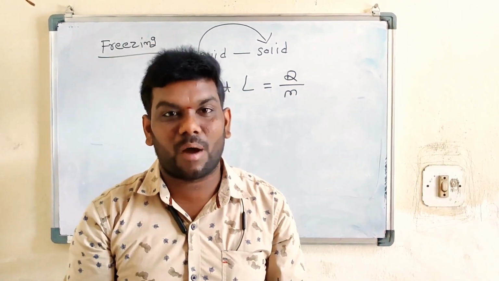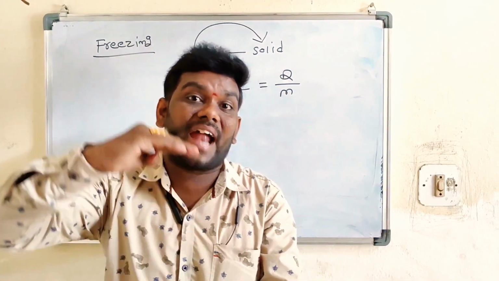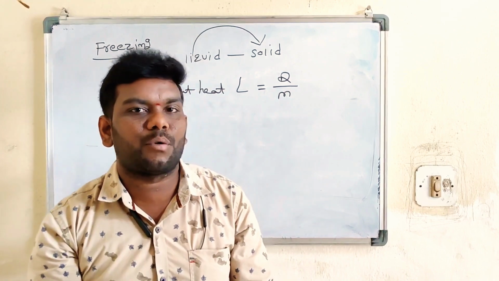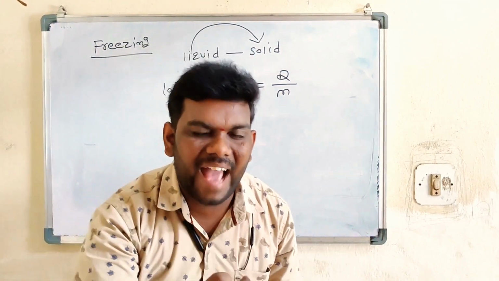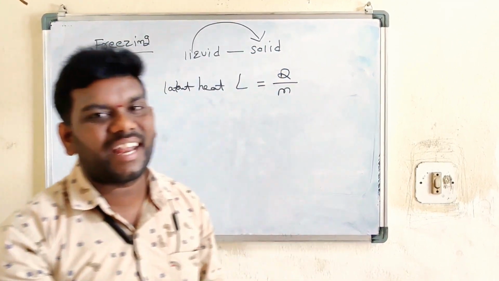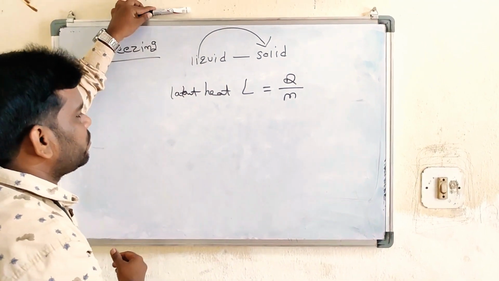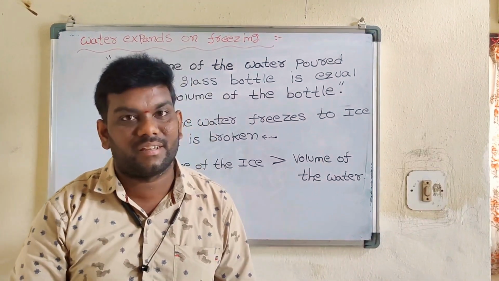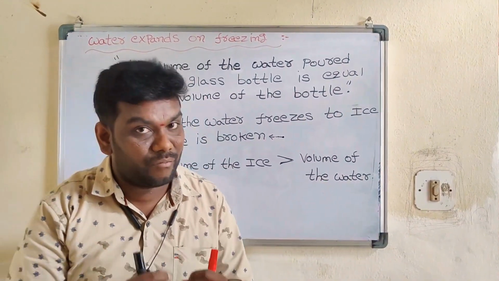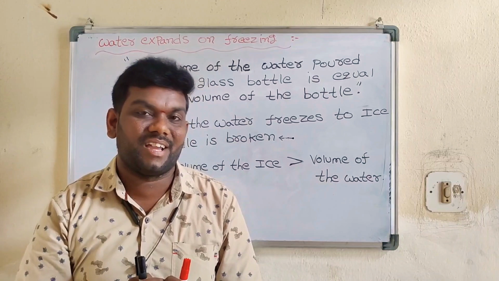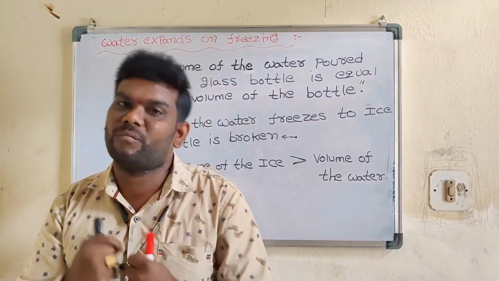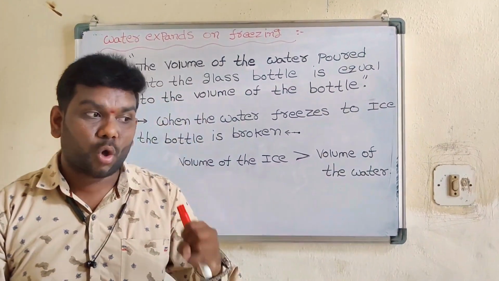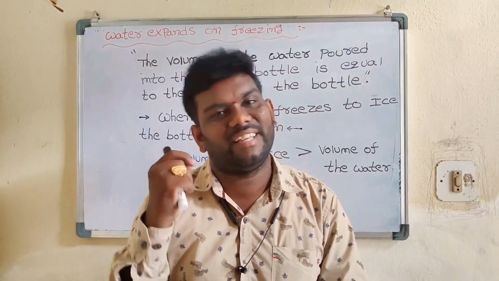So in this example, how water expands on freezing, that is, water expands when it freezes. How it expands, we will see in a small activity. How does water expand on freezing? Once again, I will explain. Previously, melting: solid is converted into liquid.